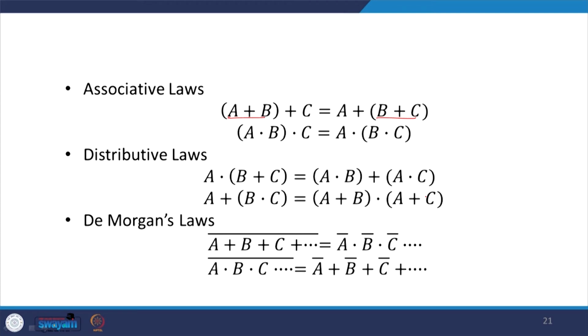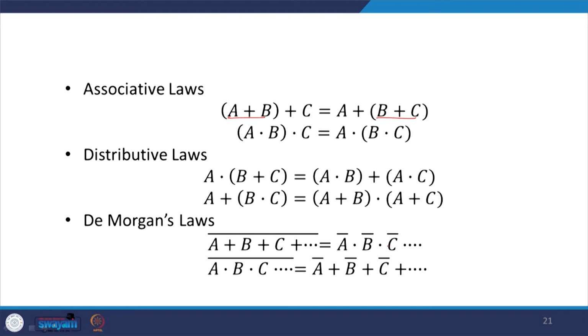These laws are there to convert the OR operations into AND operations or AND operations into OR operations. Okay. So, here basically you can see that A plus B plus C all inverted is equal to the inverts of the individual A, B, C with the AND.